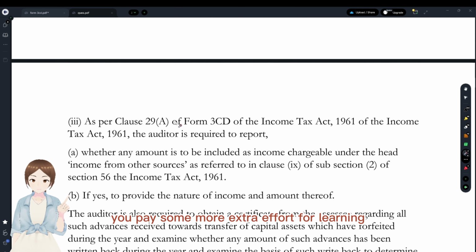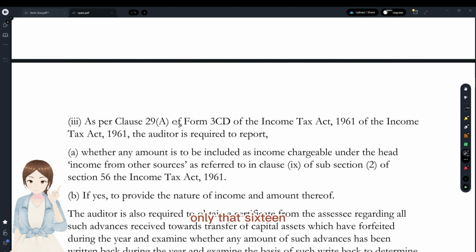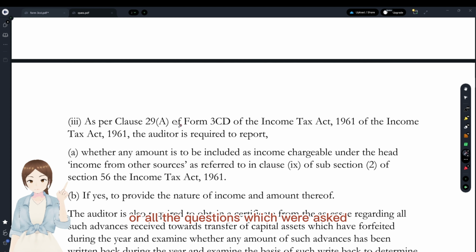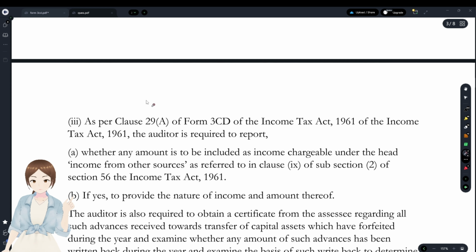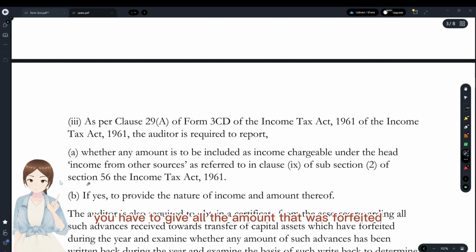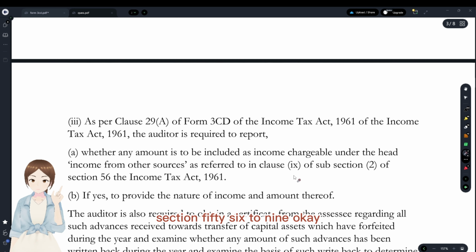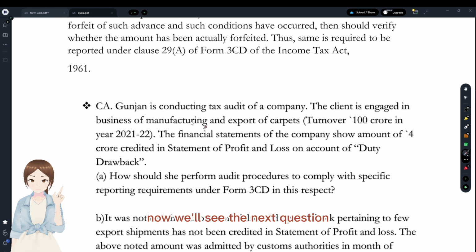You pay some extra effort for learning only those 16 or 17 clauses, and then you could easily write all the answers to the questions asked from direct laws, okay? And from clause 29 of Form 3CD, you have to give all the amounts that were forfeited, taken as an advance under section 56(2)(ix), okay? Yes, now we'll see the next question here.